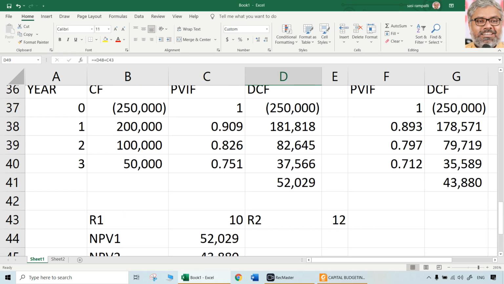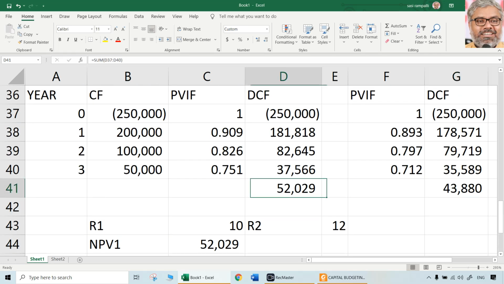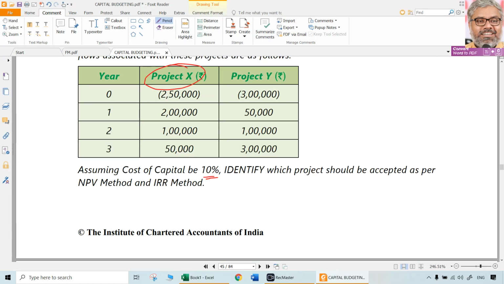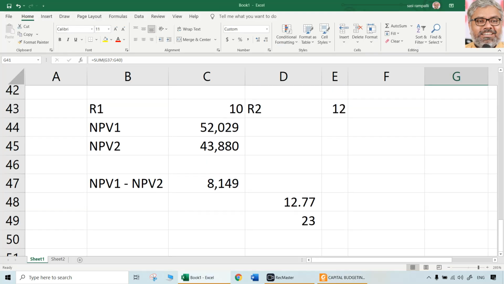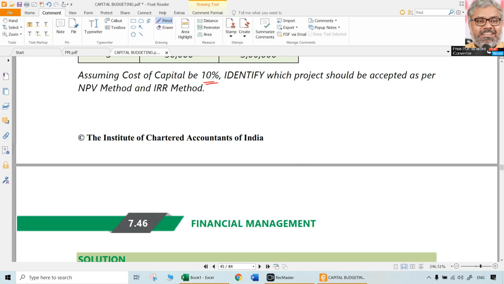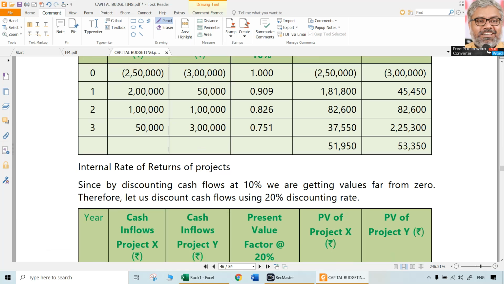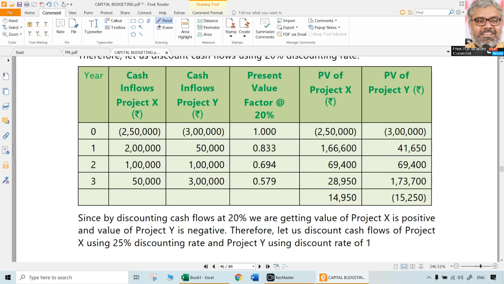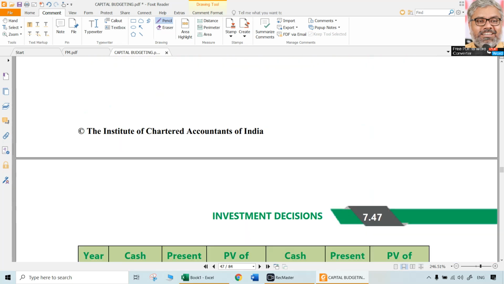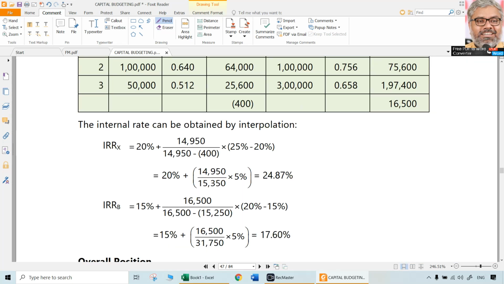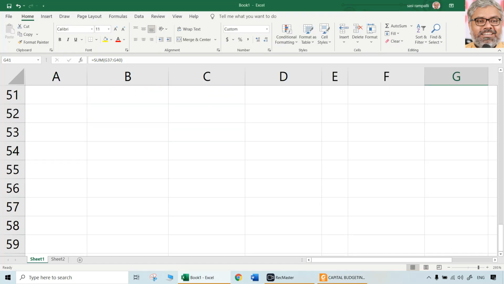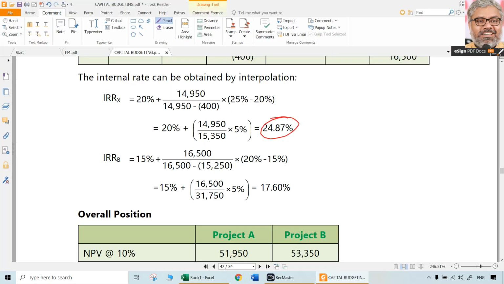That's what I told. It is going to be very high because the positive amount difference is very small here. So that's okay, no problem. 23% is IRR for project X. NPV is around 52,030. So project X, around 52,000 NPV and IRR for X around 23% or 24% as it is calculated. That's okay.